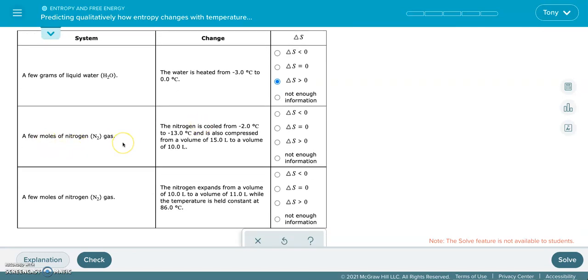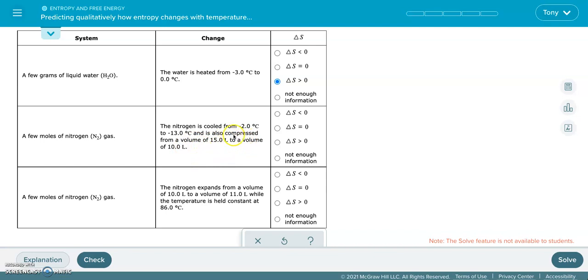A few moles of nitrogen gas. What we're looking for here is that it's a gas. The gas is cooled from -2 to -13. We're cooling it down, so the entropy would be decreasing for this portion of the change. It is also compressed from a volume of 15 liters to a volume of 10 liters.